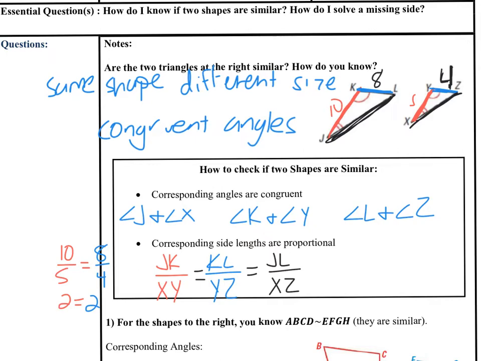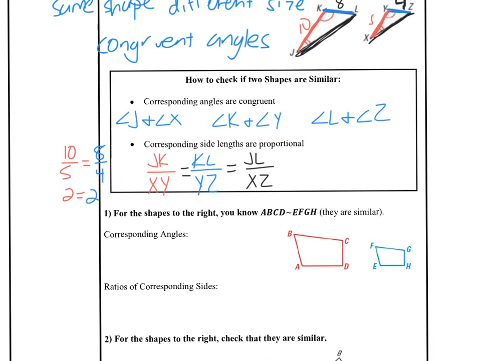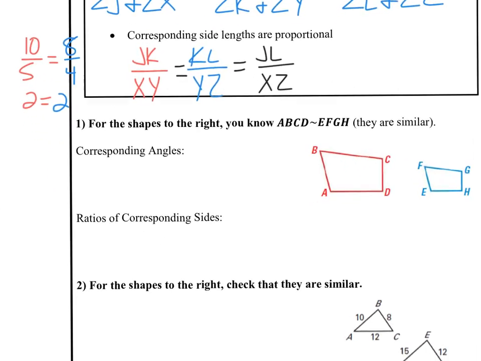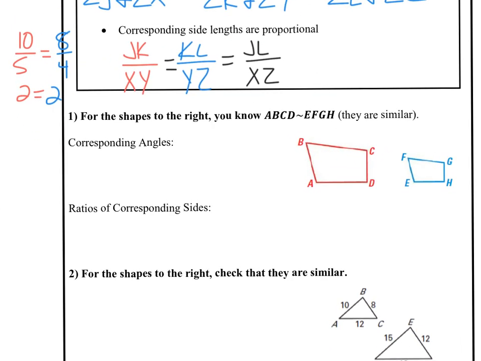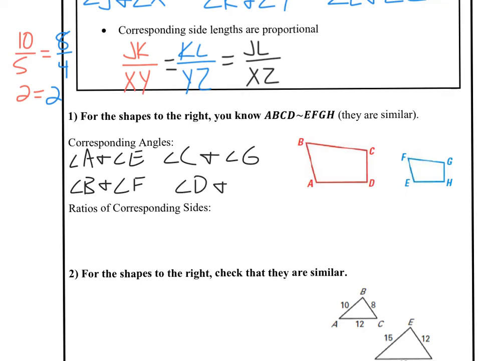So we're going to look at 2 shapes now and see if they are similar. So if these shapes are similar, we said all their angles would have to match. So that means angle A, if I look at the picture, it would match with angle E. Angle B would need to match with the one in the same spot. That would be angle F. Angle C would match with angle G in that picture. And the last angle, angle D, would then match with angle H. So we would check that they all match.